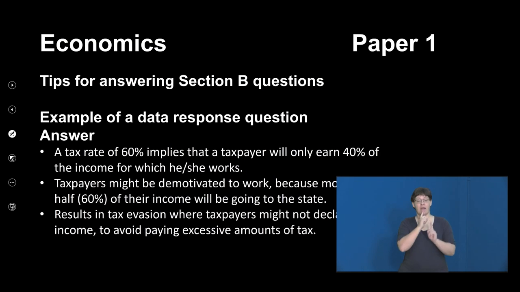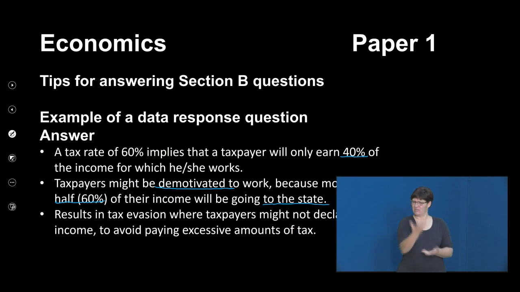The answer there is a tax rate of 60% implies that the taxpayer will only earn 40% of their income which they work for. Taxpayers might be demotivated to work because more than half, which is 60% of their income, will be going to the state.